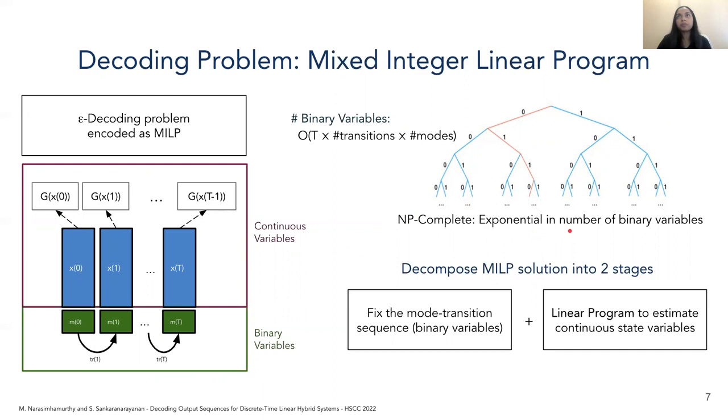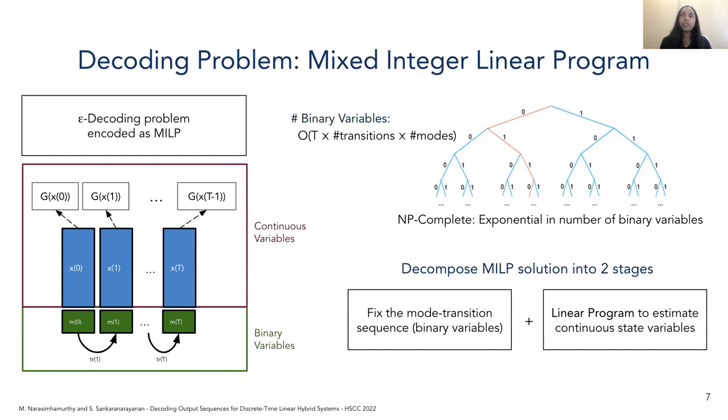We can think of the MILP solution as being comprised of two stages. In the first stage, we fix the values of the binary variables, that is, fix the mode transition sequence. This would correspond to picking a path of assignments in this tree data structure that we've used to depict all possible ways of assigning values to our binary variables.